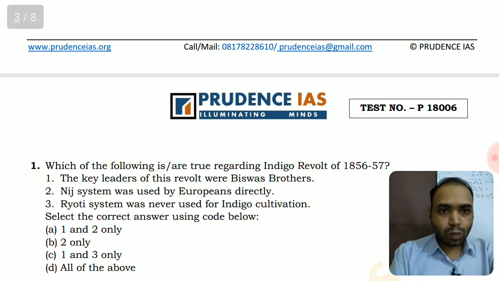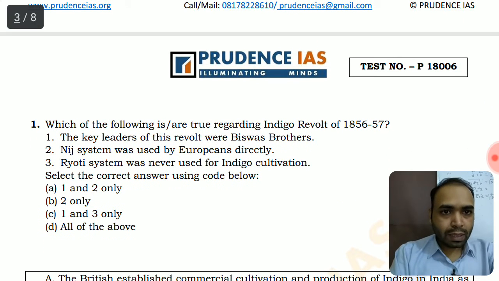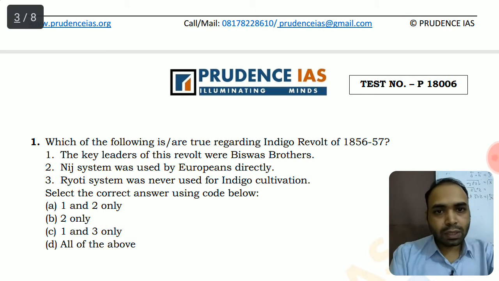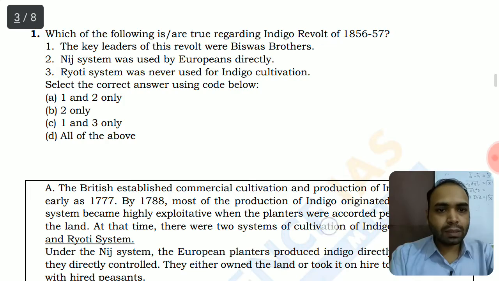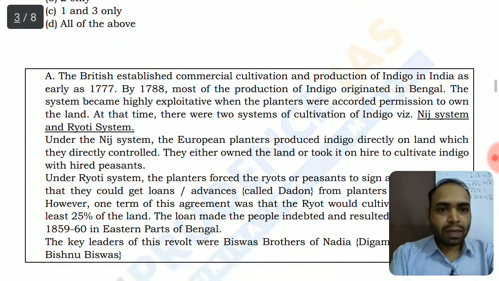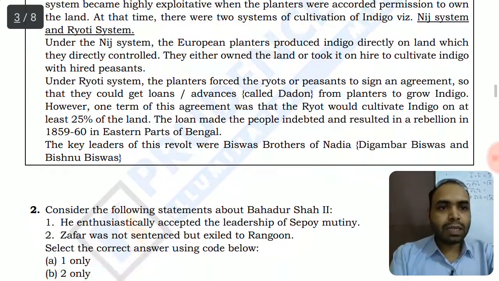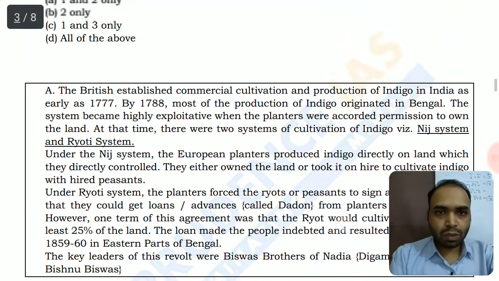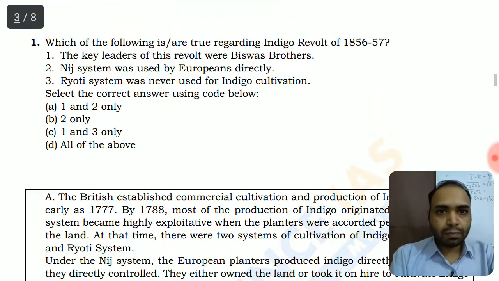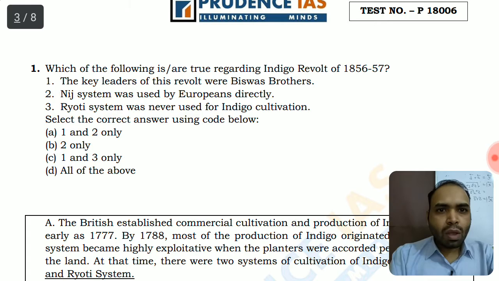So this was also a popular system of indigo cultivation, and option 3 is also correct. The key leaders of this revolt were the Biswas brothers, Digambar Biswas and Vishnu Biswas. So the answer would be 1 and 2, because the riot system was also used, so the third is obviously wrong.